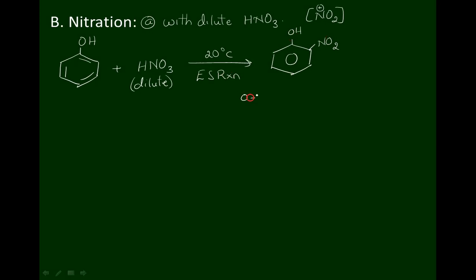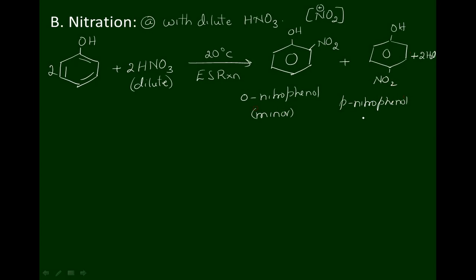We get orthonitrophenol, and one more compound is paranitrophenol. The first one is orthonitrophenol and the second one is paranitrophenol.